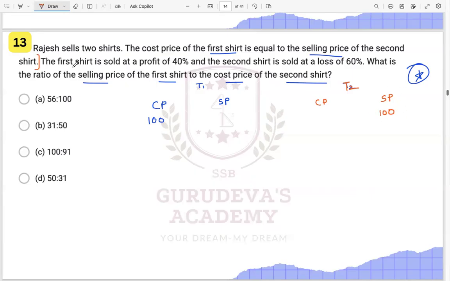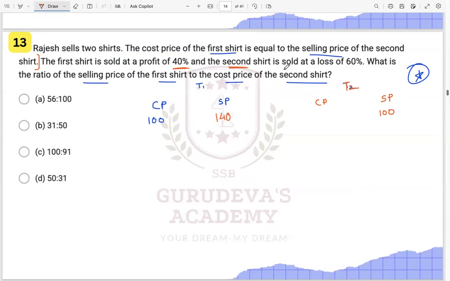Now the question is saying the first shirt is sold at a profit of 40%. That means this is getting sold at 140, profit of 40%.